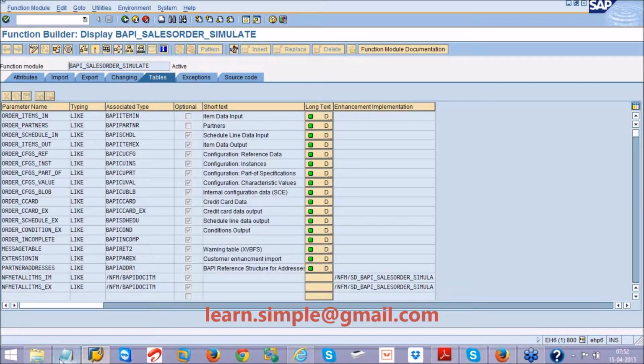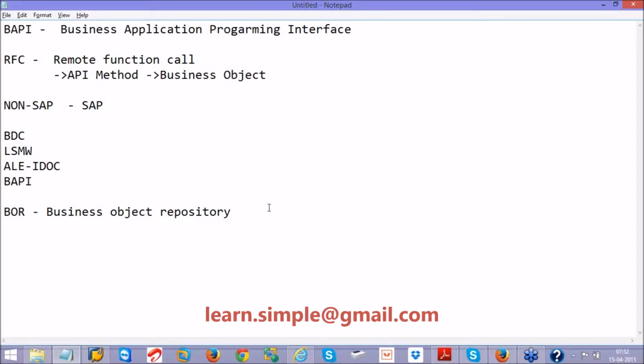One more important point, your RFC function modules or your BAPIs will not have any exceptions. What is an exception basically in a function module? What we learned: exception means, say for example, I am trying to get some data. If data is not found, I will say raise no data found. I will use the keyword raise to raise an exception.